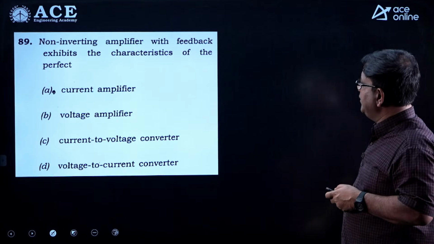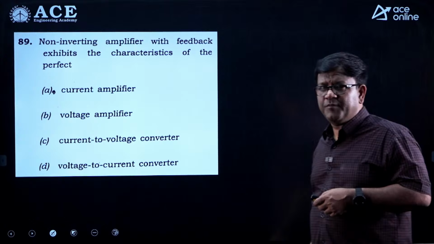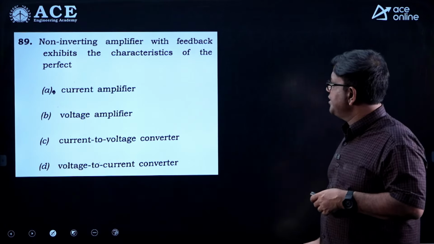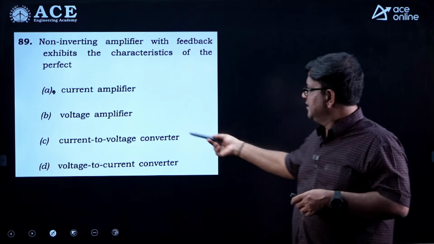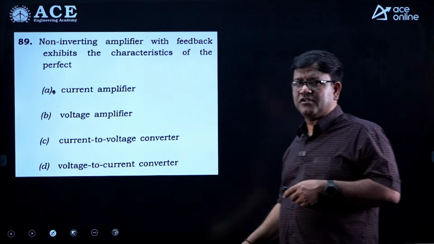Non-inverting amplifier with feedback exhibits the characteristics of, so a non-inverting amplifier is basically a VCVS, a voltage controlled voltage source. So it should be a voltage amplifier because they give series shunt feedback. So voltage amplifier is correct, it is not a current amplifier or transconductance or transresistance.